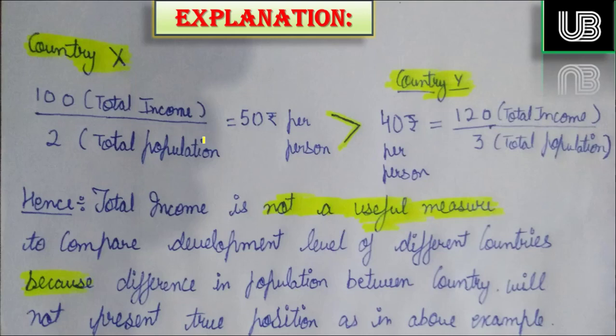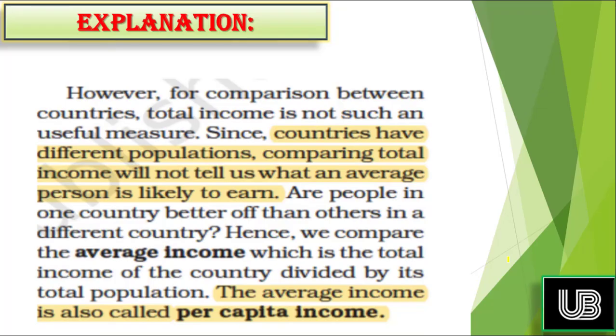Hence, total income is not a useful measure to compare the development level of different countries, because the difference in population between countries will not present the true position, as in the above example. So let's sum it up. For comparison between countries, total income is not a useful measure, since countries have different populations.